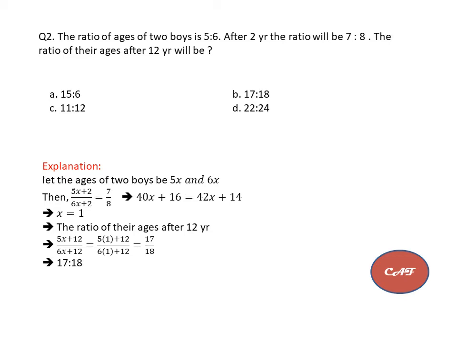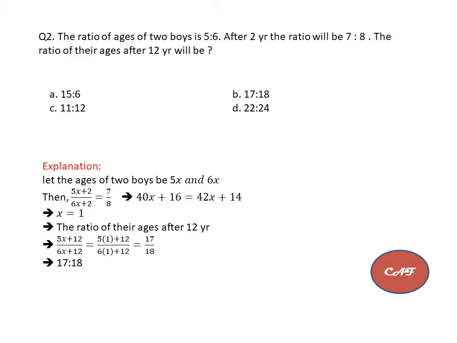After 2 years, that 5x will become 5x plus 2 and 6x will become 6x plus 2. That ratio they gave 7:8. If you solve that equation, we will get x is equal to 1. Then now you know the age of two boys, 5x and 6x.